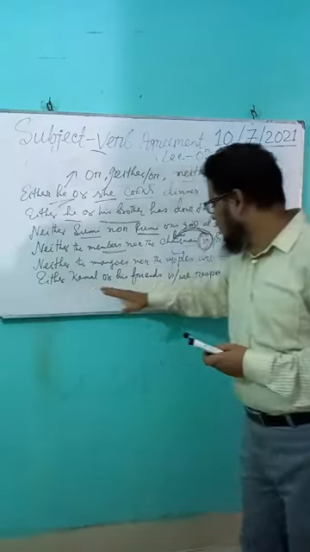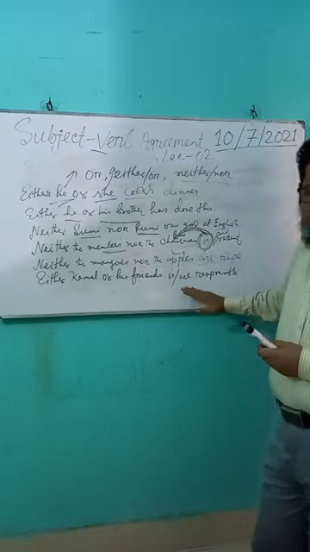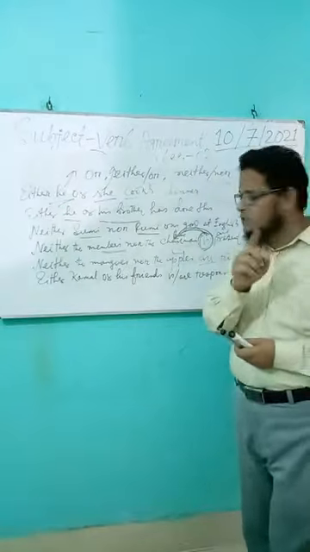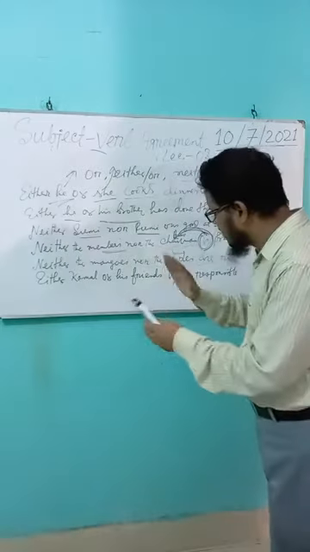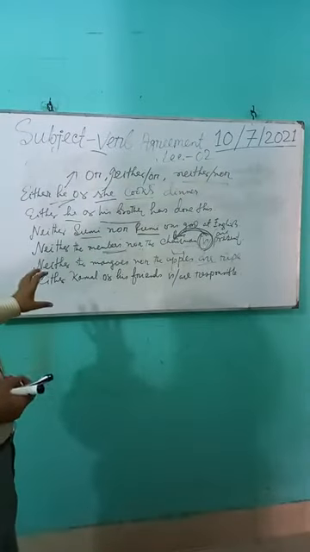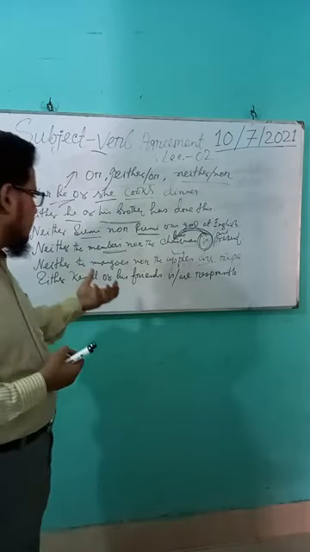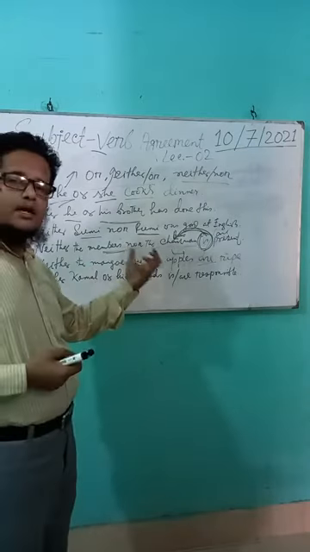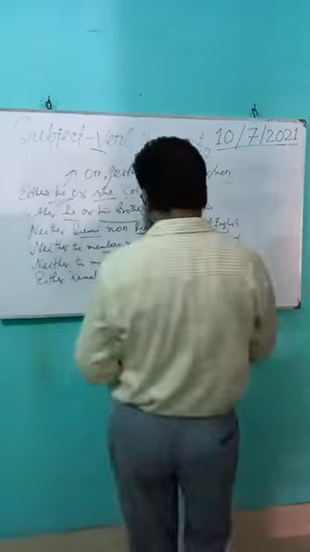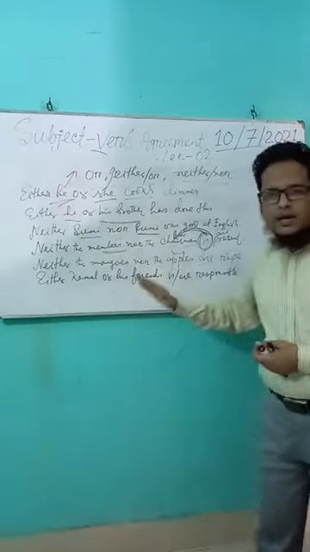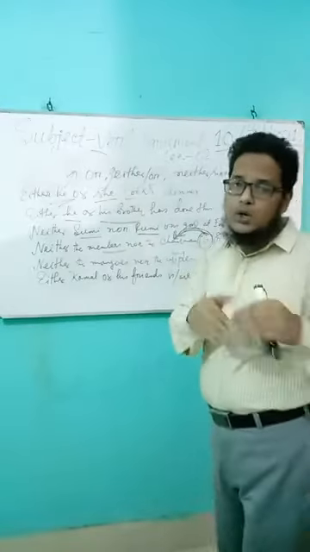Either Kamal or his friends is or are responsible. So which verb will be correct? We have to know the rule that if two subjects are connected with or, either or, neither nor, verb must agree with the subject closest to it. If one subject is plural, verb must agree with the subject closest to it.